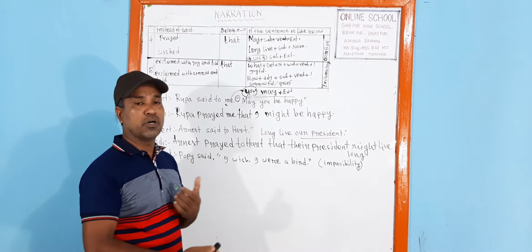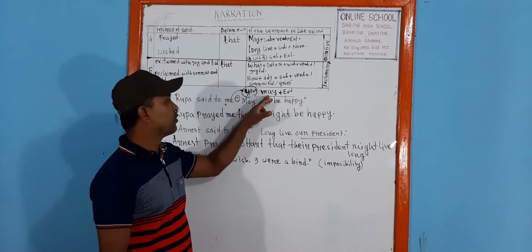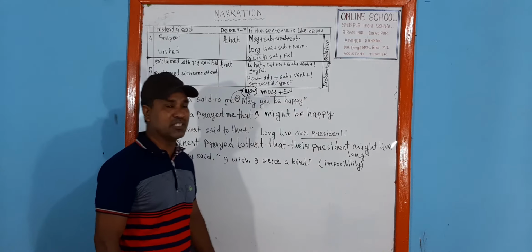You indicates the object of the reporting verb, and you is in the position of subject. So the subject of the reporting object will be I. The subject of me is I, so I will be set here instead of me. And may will be might, and be happy. So this is the changing.